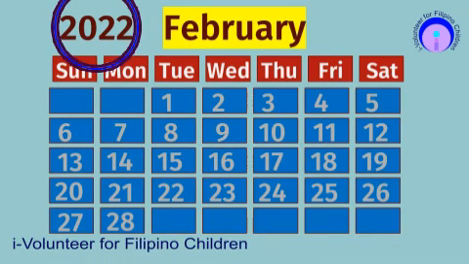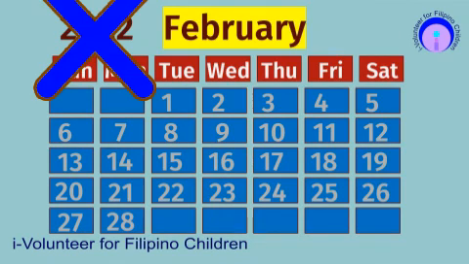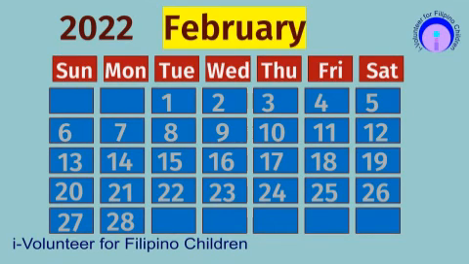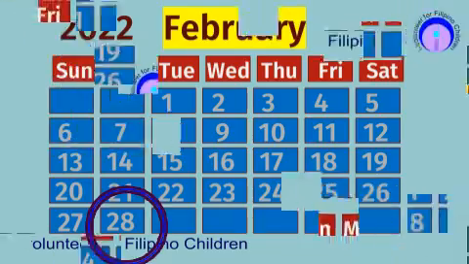If the last two digits is divisible by 4, then it is a leap year. The year 2022 is not a leap year because it is not divisible by 4. Therefore, February 2022 ends in 28 days.